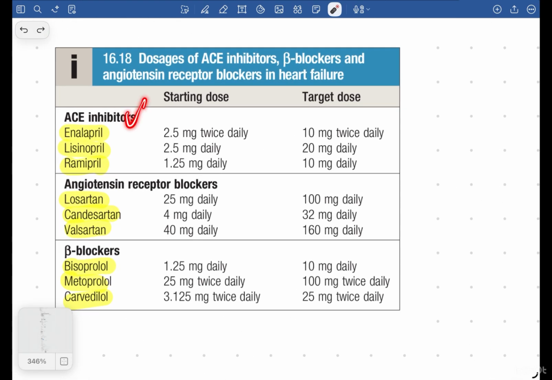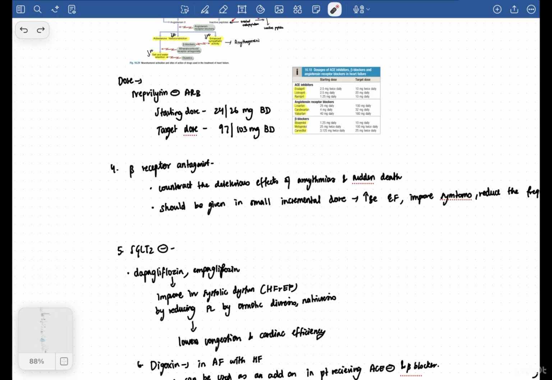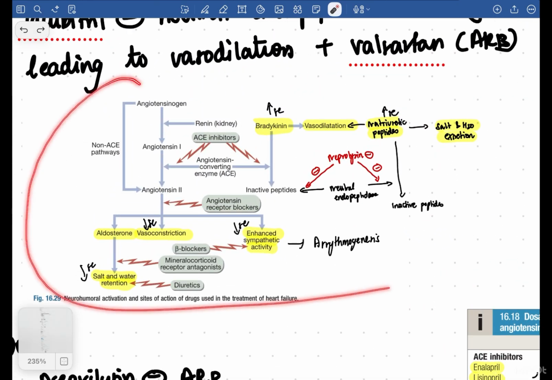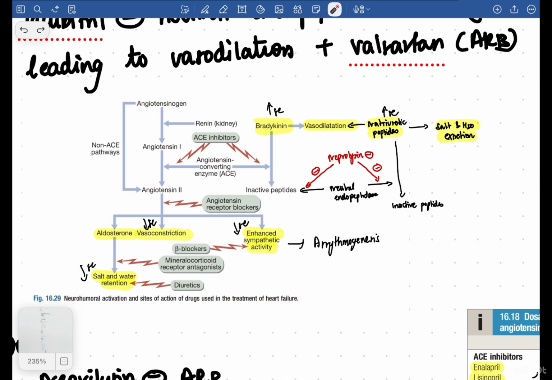So ACE inhibitors, ARBs, and beta blockers. What drugs are we using, what is the starting dose, and what is the target dose? You can learn it with this. If you remember just this diagram, which is from Davidson and is a very good diagram, you will understand everything, and you will understand the mechanism of how each and every drug acts.